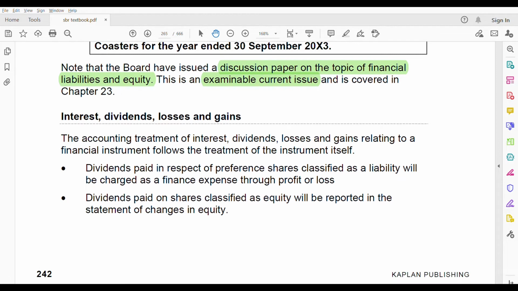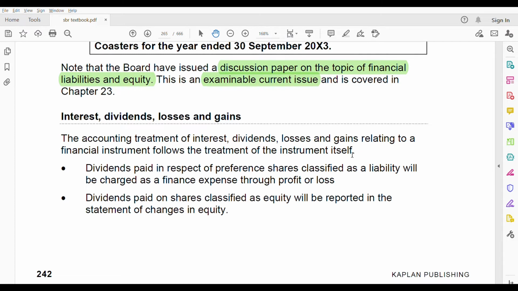So, interest, dividends, losses and gains. The accounting treatment relating to a financial instrument follows the treatment of the instrument itself. You have to understand how you treat the instrument itself, and based on that, the items relating to the financial instrument will be treated equally. The accounting treatment of interest, dividends, losses and gains follows the treatment of the instrument itself.